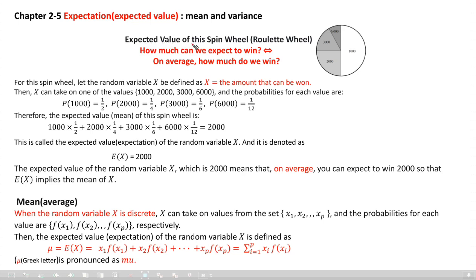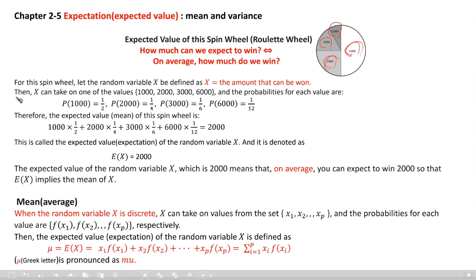Expected value of this spin wheel, like this roulette wheel. We want to know how much we can expect to win from this spin wheel. In other words, on average, how much do we win? Here 1,000, 2,000, 3,000, and here 6,000.